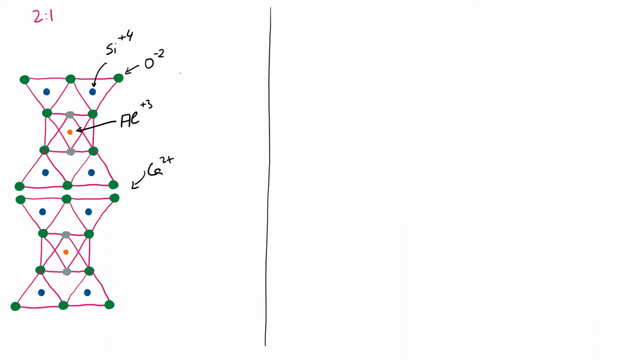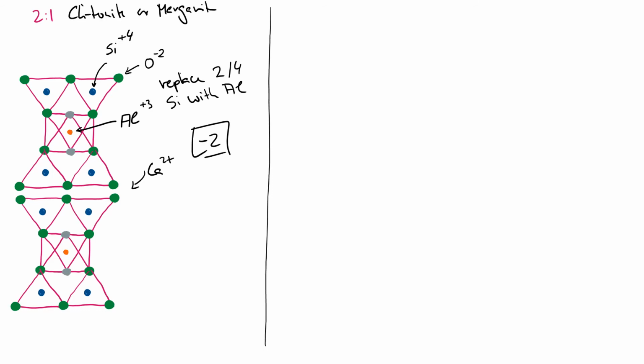We continue substitutions in the tetrahedral sheet, where we now replace more of the silicon with aluminum. We come to minerals that are called clintonite or margarite, depending on the octahedral layer. Now, clintonite and margarite are sort of idealized because they're really clean isomorphic substitutions in the tetrahedral layer.